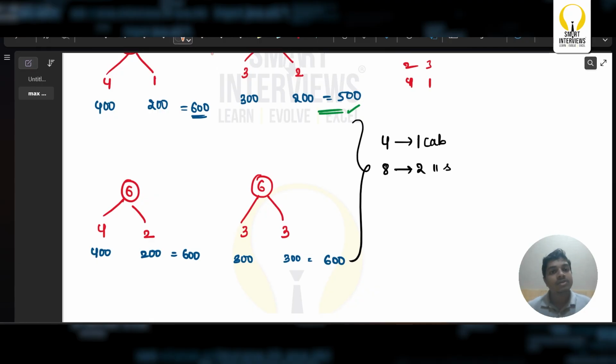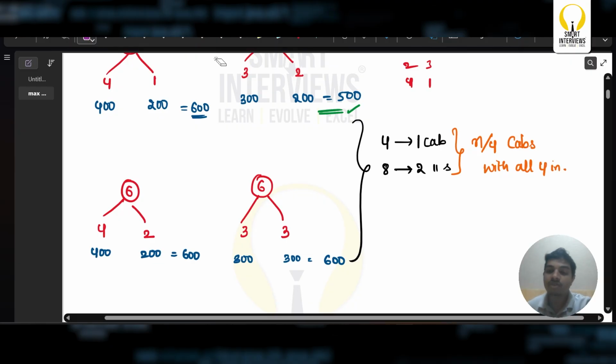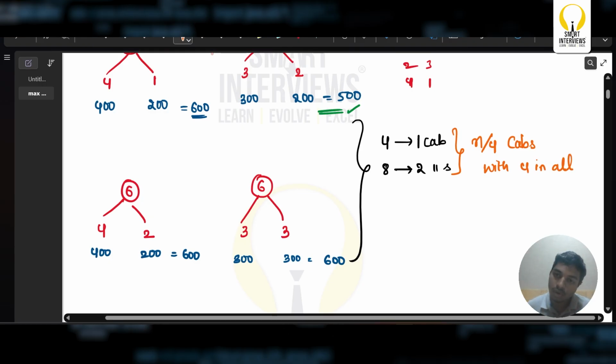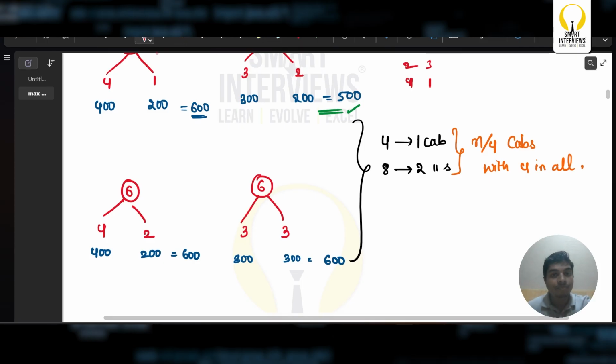So if it is a multiple of 4, I can just simply go with n by 4 caps, with all caps with 4 in all.